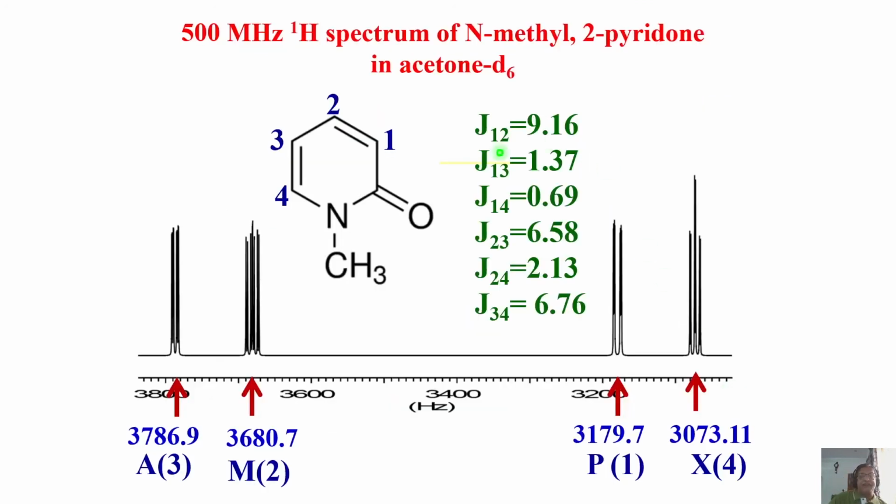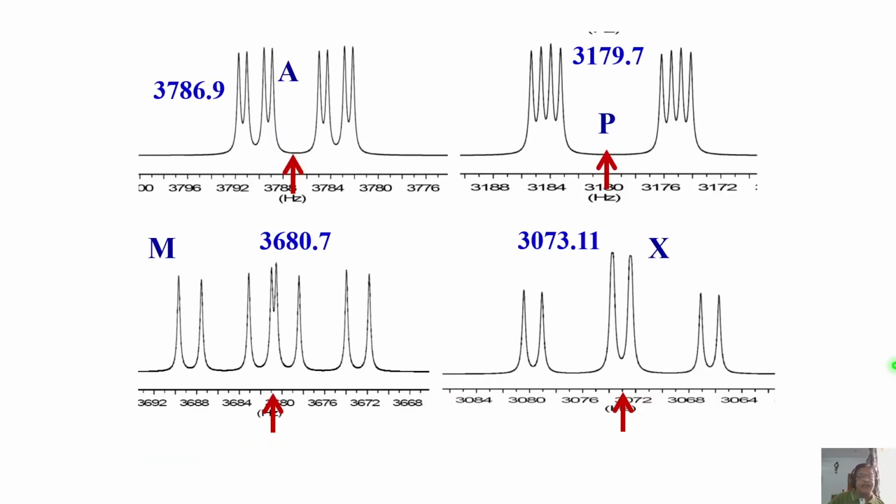And this is the example of N-methyl 2-pyridone in acetone D6. See, this is the A part, M part, P part, X part, very clearly separated. Intensity anomalies might slightly be there, but analysis is easily possible. This is the AMPX case. You see more or less equal intensities here, all of them. And I know the chemical shifts of all of them. I can easily measure the coupling constants.